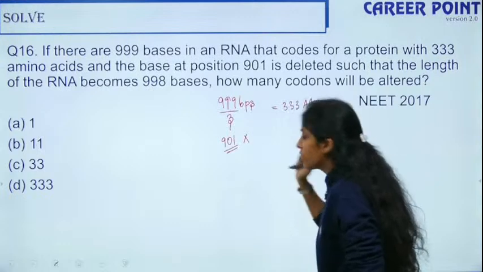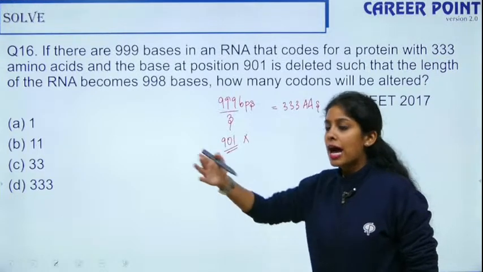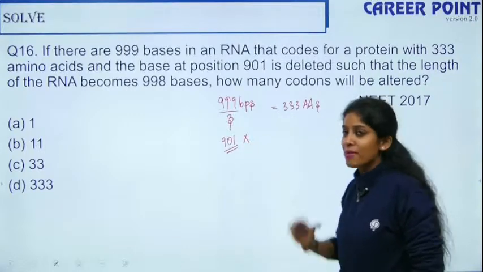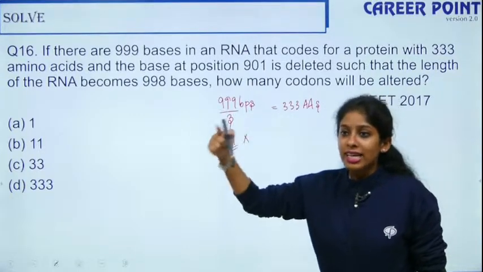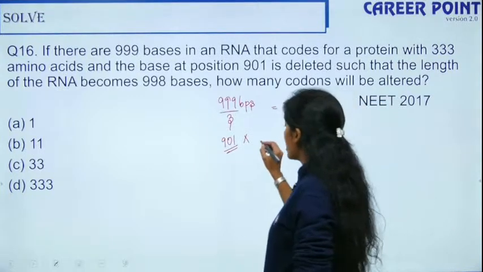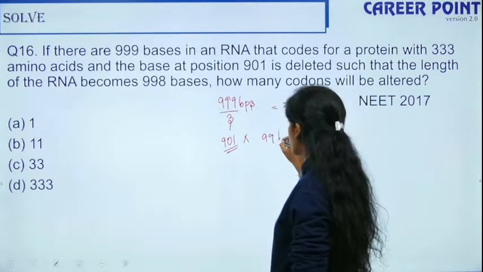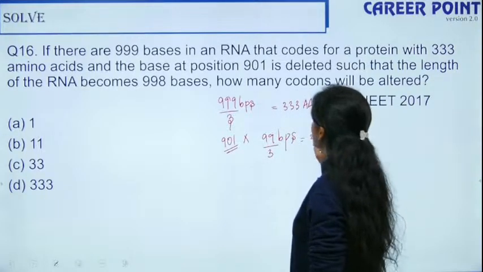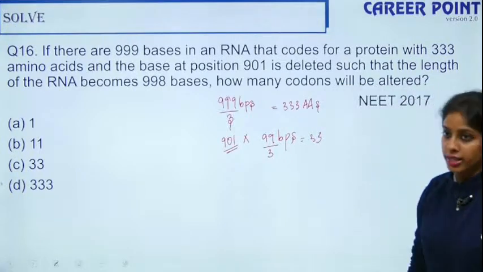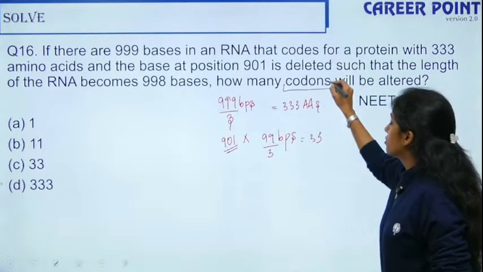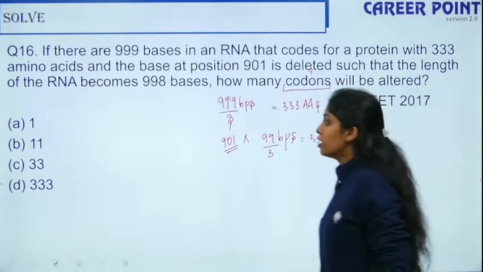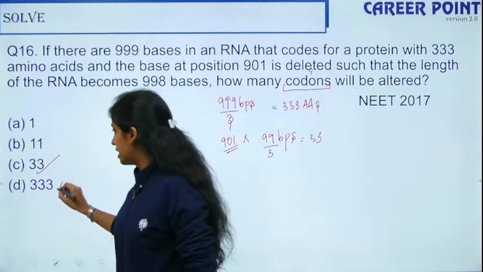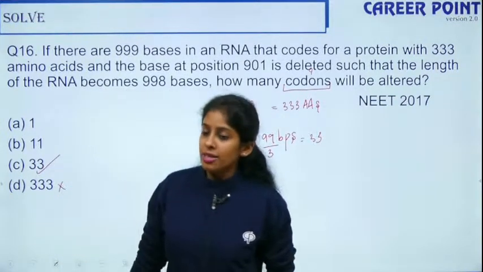If one base is deleted, then after that the reading frame changes. So the remaining 99 bases will be affected. 99 divided by 3 is 33 codons which will be altered. They are asking in terms of codons, so it is 33. So the answer is C, not D. Did you understand?